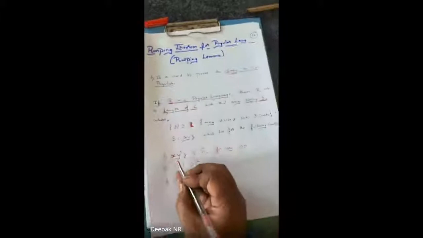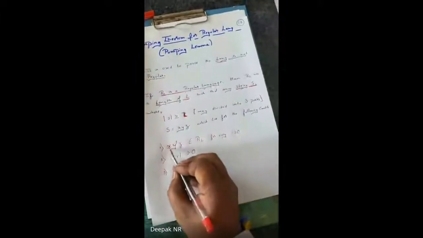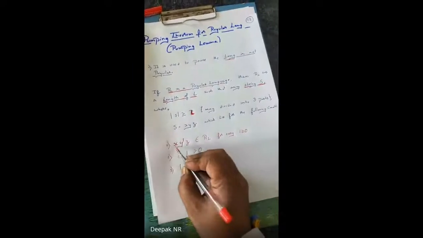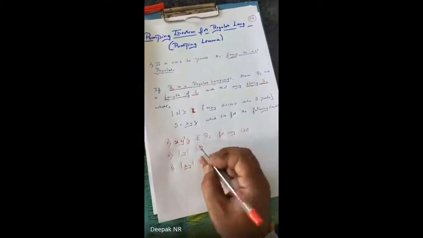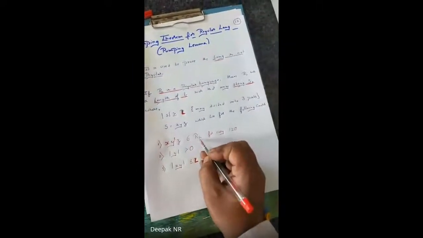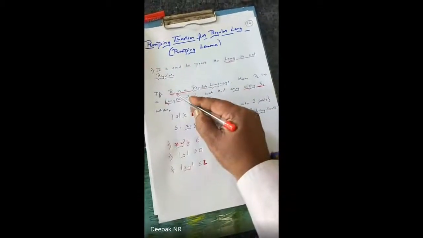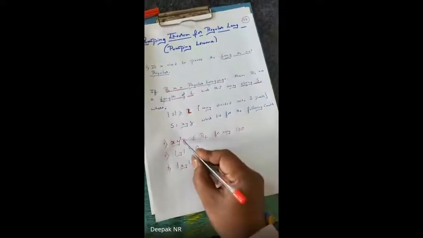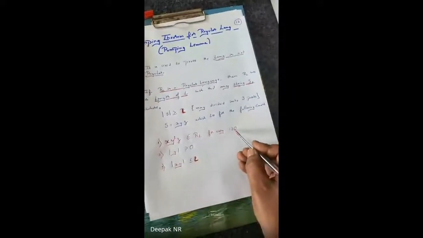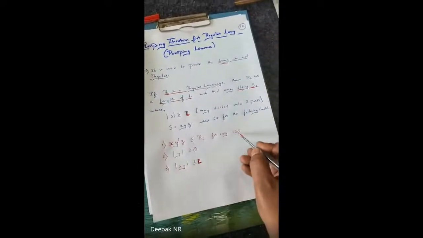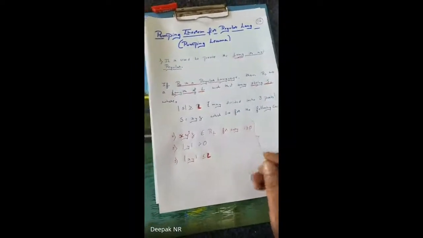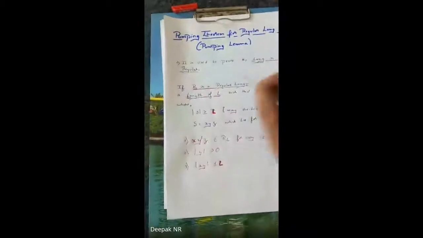Here, the string is X, Y to the power of I, and Z, which belongs to the regular language, where I should be greater than or equal to 0. These are the three cases with which I prove the given language is not regular.